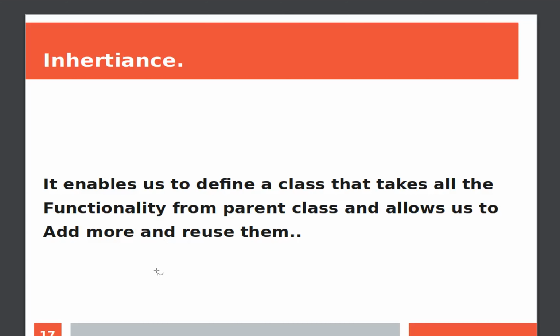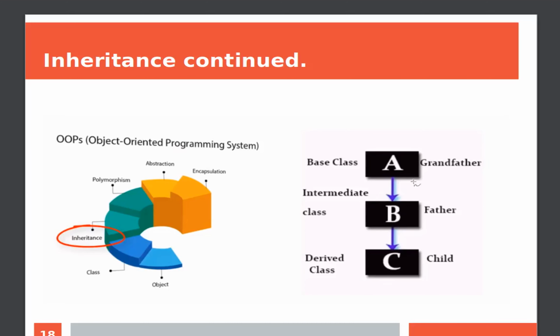An example for this could be this. You can see class A base class, class B intermediate class, and class C derived class. So what our parents do, they extract important properties from their parents, which is to say the father from the next higher generation, the grandfather.